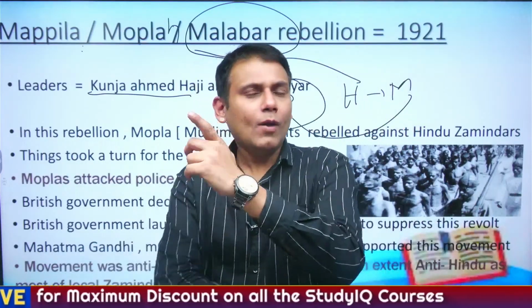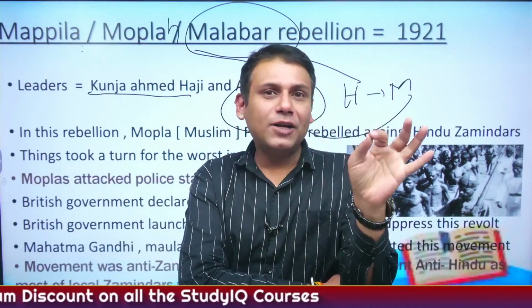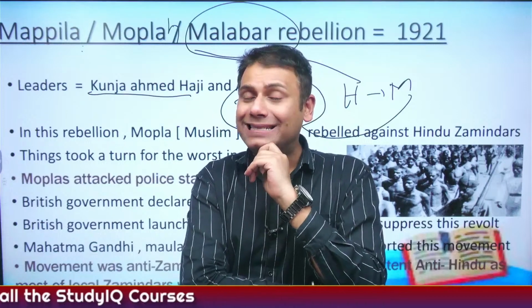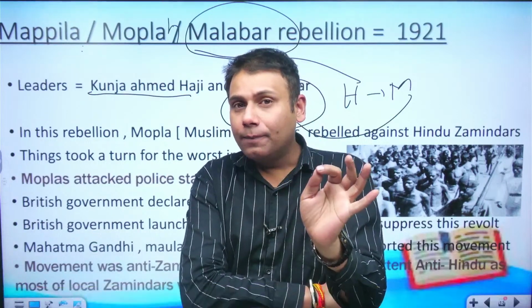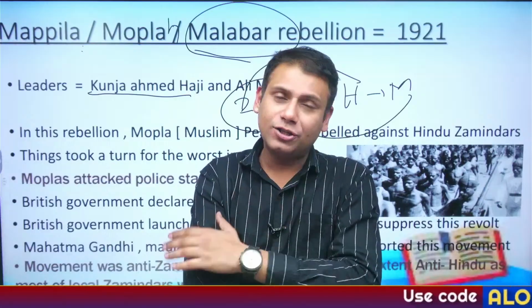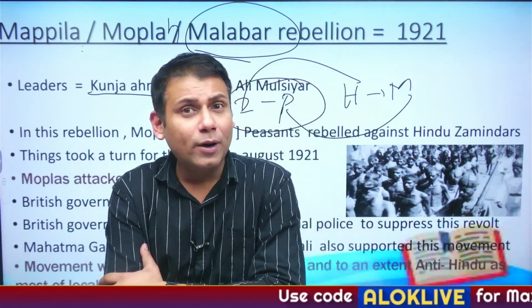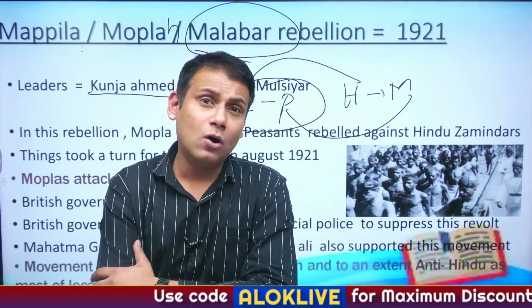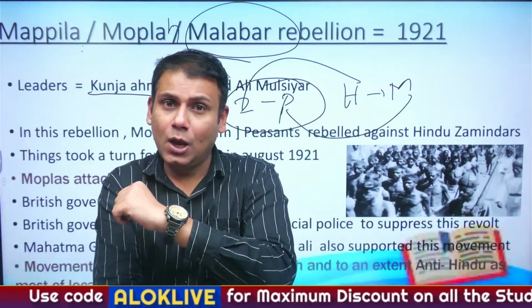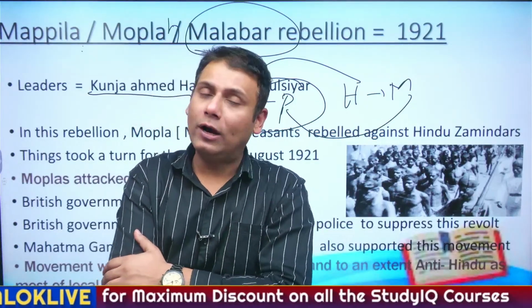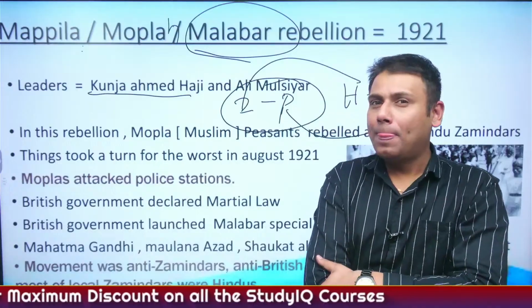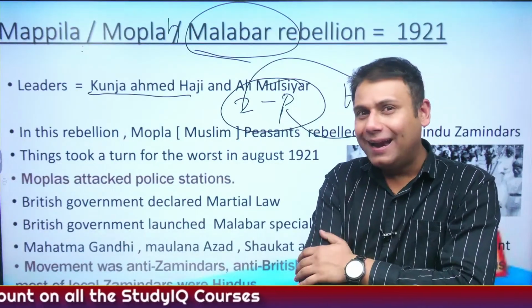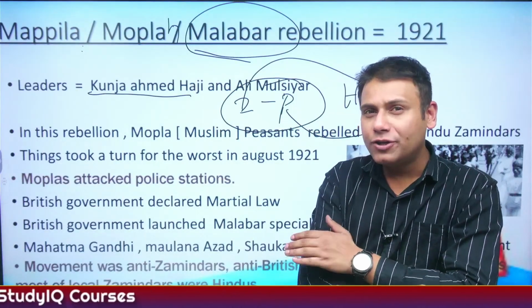Now, what happened? Against the partition of Bengal, the Swadeshi movement was launched. The call for the Swadeshi movement was taken at the Banaras session of the Indian National Congress in 1905, which was presided over by Gopal Krishna Gokhale ji. Now, Hindu-Muslim unity was very intact. Now, what did Britishers do?